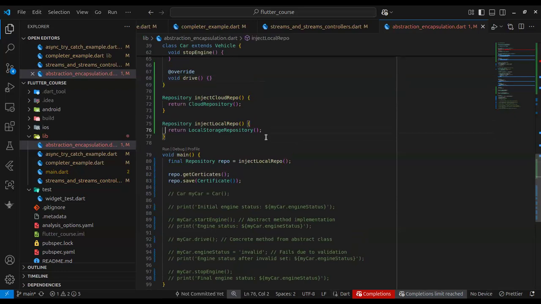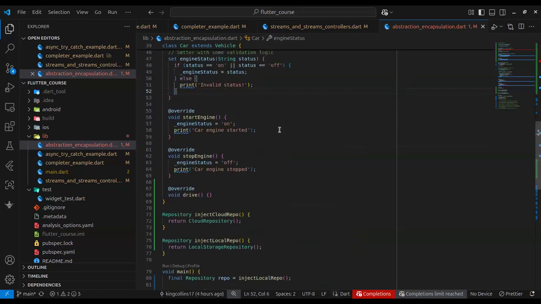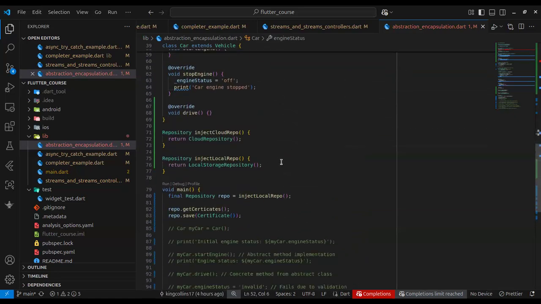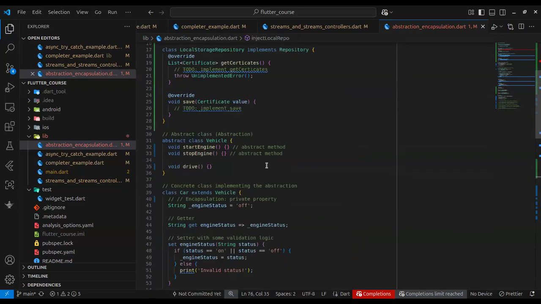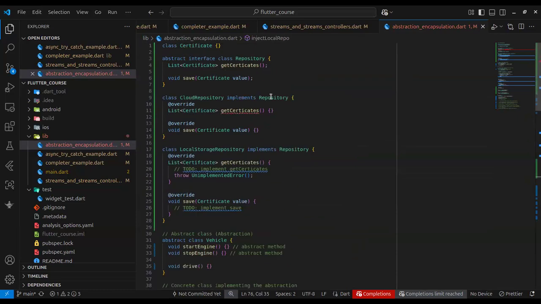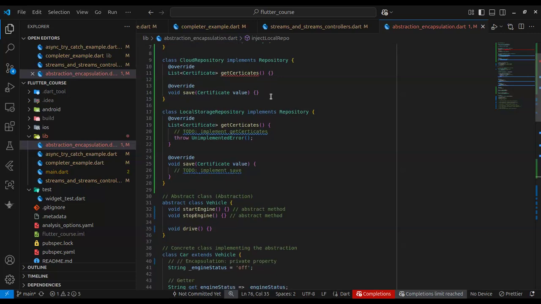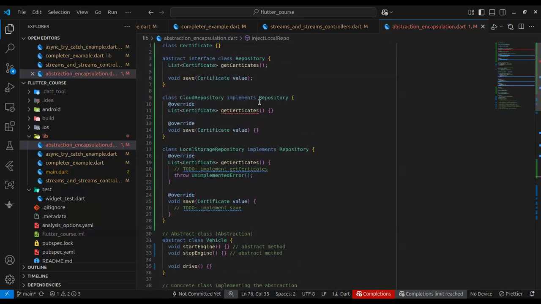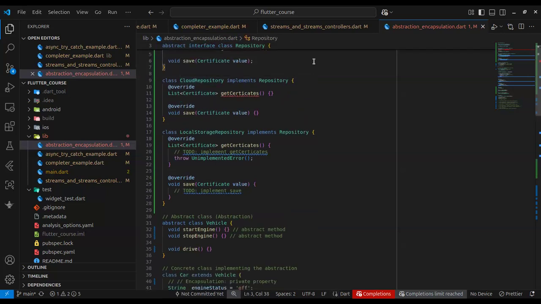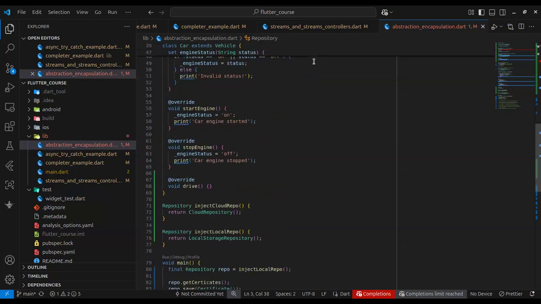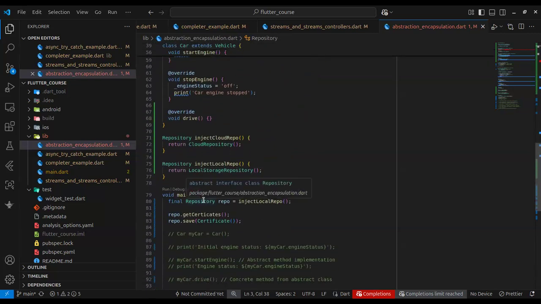Now, the implication of this is that if you want to change something for the local storage repository, you don't have to also go and change it for the cloud repository. Let's say there are parts of your application that are using the cloud repository to save certificates in the cloud, and maybe there's a bug in your local storage repository. You don't need to touch cloud if cloud is okay, because your application's other code is only seeing repository here.